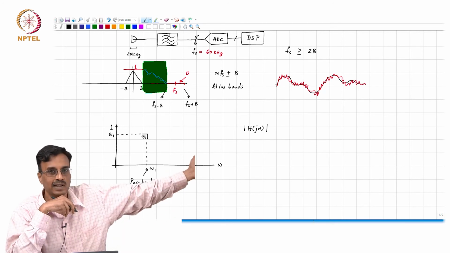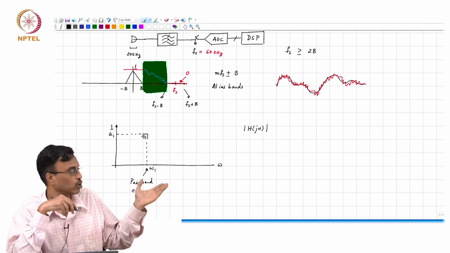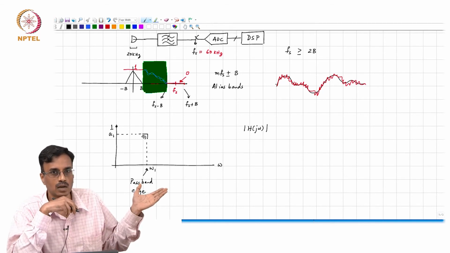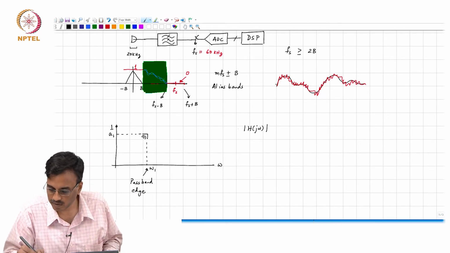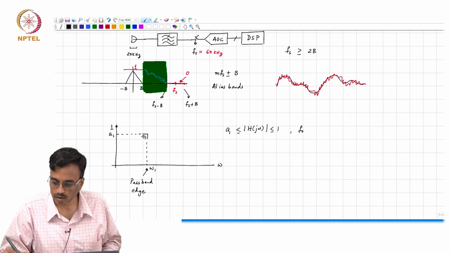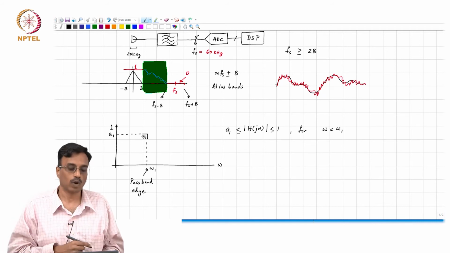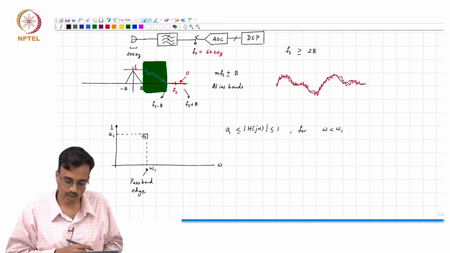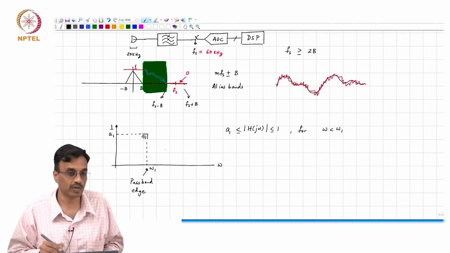Can you mathematically tell me what we should put down there? Mod H of j omega must be greater than or equal to A1, less than or equal to 1, for omega less than omega 1. And what else could you say? That's one specification. What else would you say?